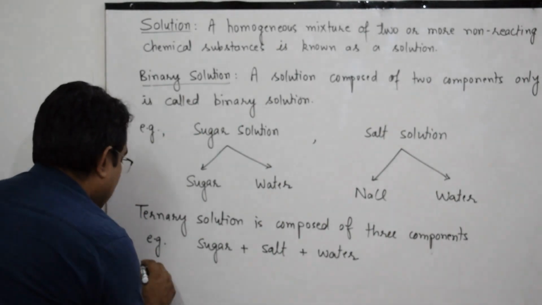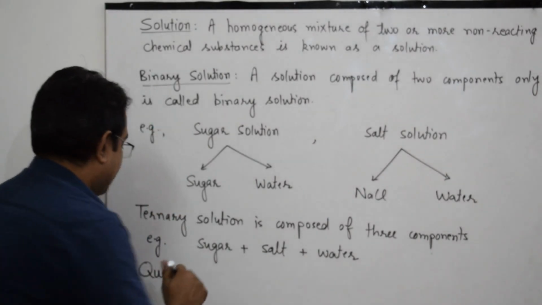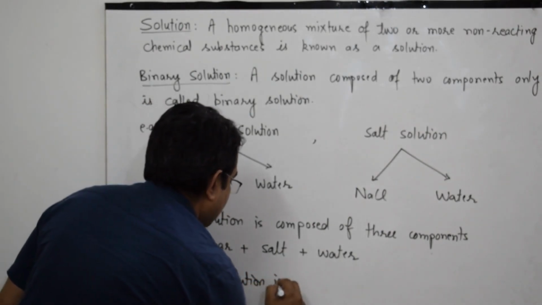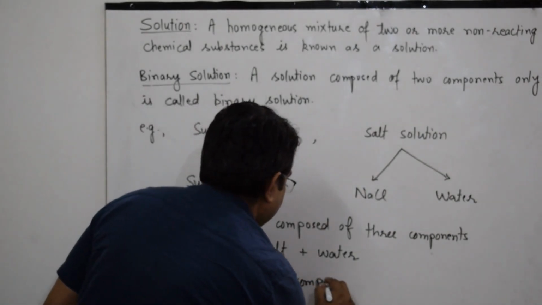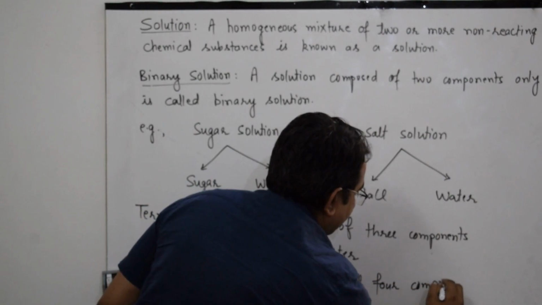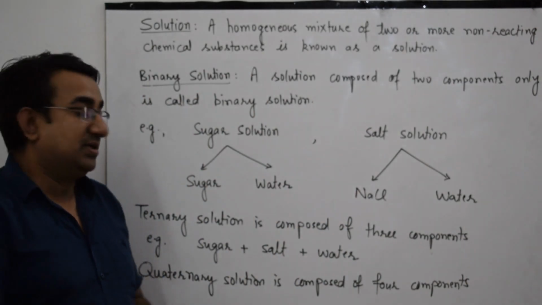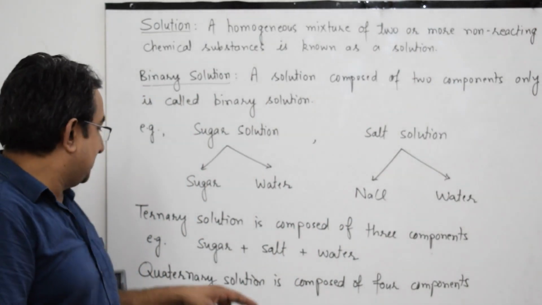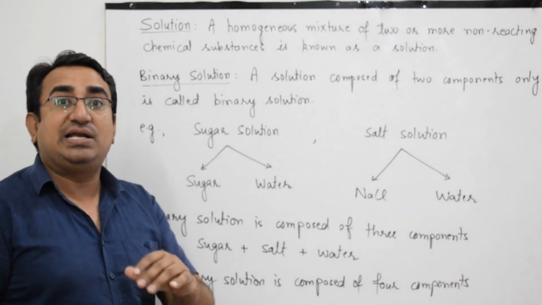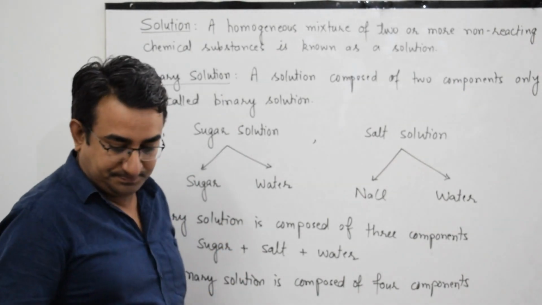And similarly, the prefix quarter means 4. So a quaternary solution is composed of 4 components. For example, if we add glucose to this ternary solution, the total components will become 4 and it will then be called a quaternary solution, and so on.